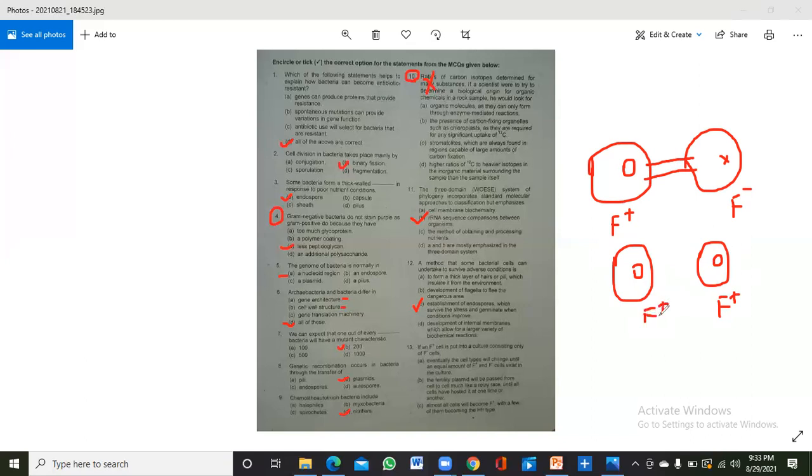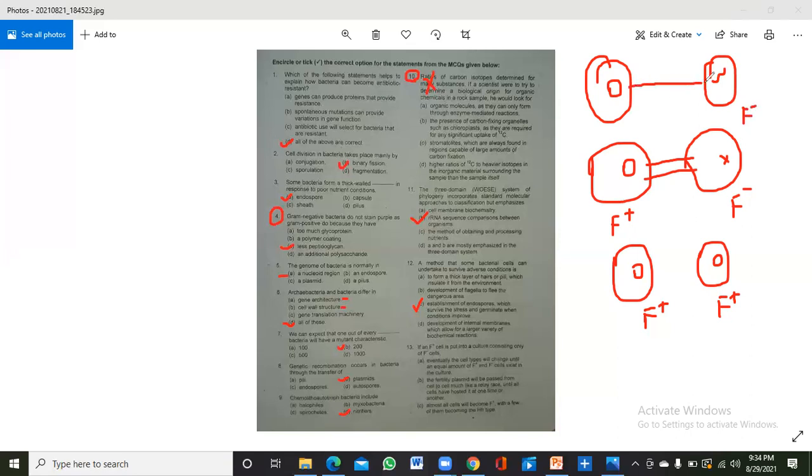In some cases, the plasmid that is transferred from the original cell to the cell that is not having plasmid, when transferred to the F negative cell, a part of the plasmid incorporates into the original nuclear material of the bacteria. For example, this is a bacteria and it is having a plasmid, and here is a bacteria that is not having a plasmid, and here is the nuclear material of that F negative cell.